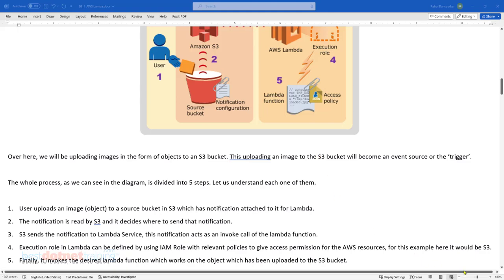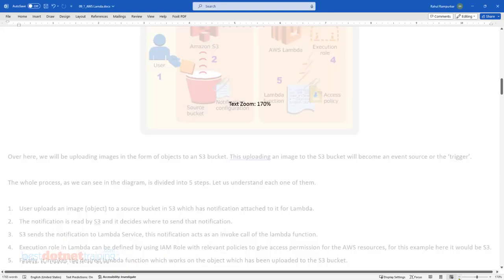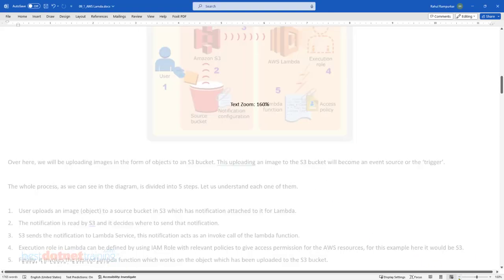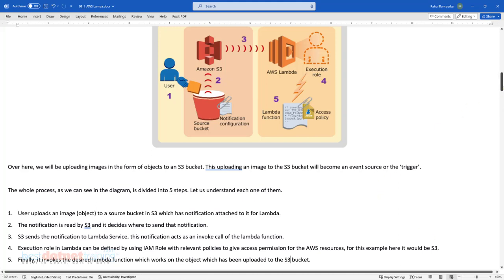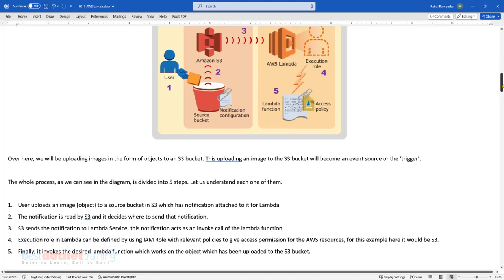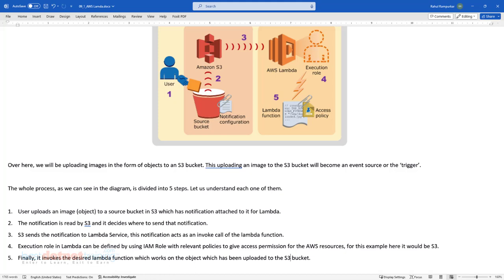Okay, so go through that figure. Now you go to the 5 points which are there. Earlier we only saw the figure, right? Now the figure plus the points.